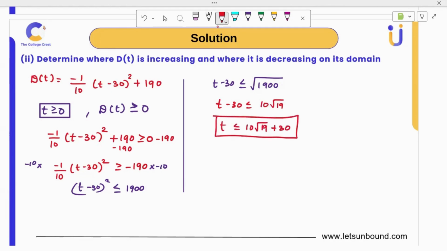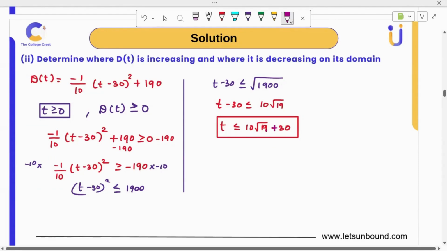If you want exact, you can go with that. But for interpretation, we need the approximate value at least, the days, right? So in that case, you can just use the values. So 10 root 19 plus 30. If root 19 is non-calculated, they will provide you what root 19 is. Or you can just leave it as it is. So this is approximately 73.589. Right? So that's our domain.